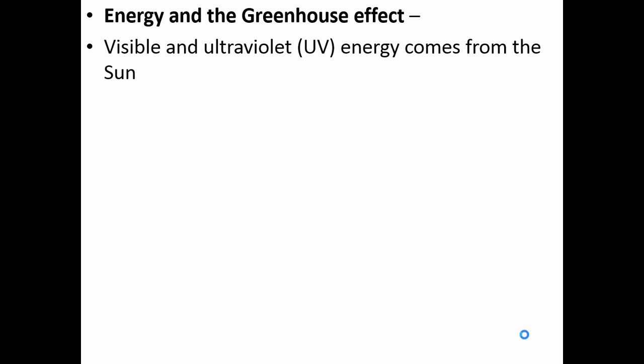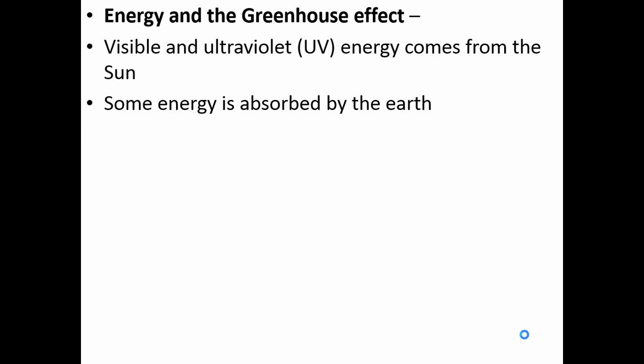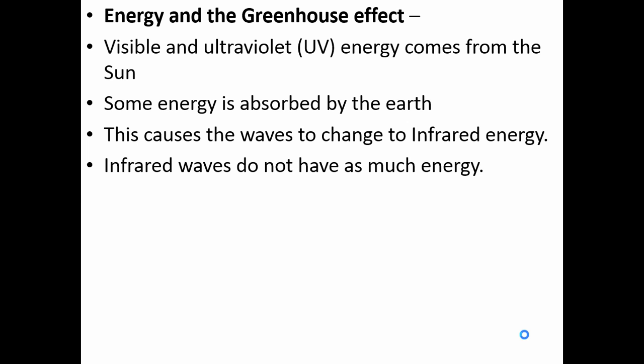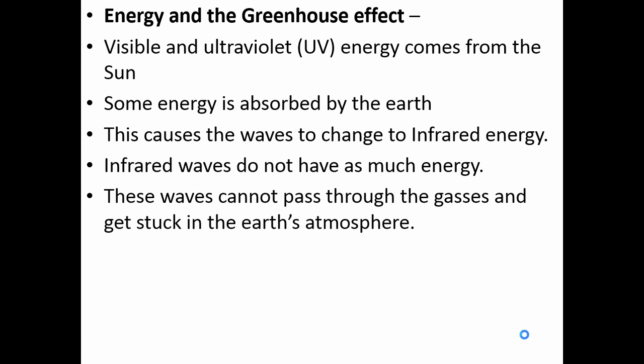So if you take a look at energy and the greenhouse effect, these are the steps. So just to go through them one more time, we have visible and ultraviolet energy comes from the sun. Some energy is absorbed by the earth. This causes the waves to change to infrared energy. Infrared waves do not have as much energy, and these waves cannot pass through the gases, and they get stuck in the Earth's atmosphere.